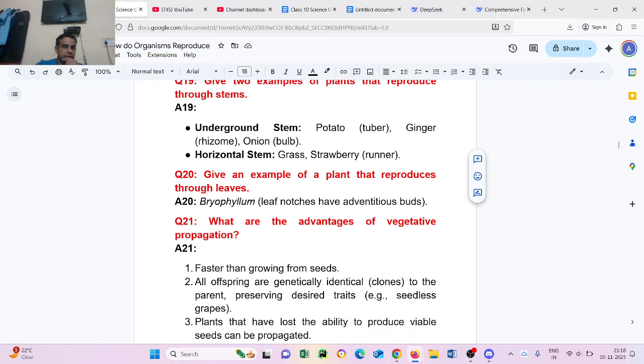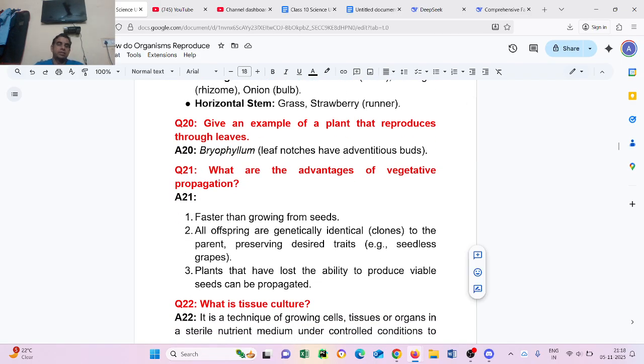Question number 21. What are the advantages of vegetative propagation? Answer: It is faster than growing from seeds. All offspring are genetically identical clones of the parent. Preserving desired traits, for example seedless grapes. Plants that have lost the ability to produce viable seeds can be propagated.